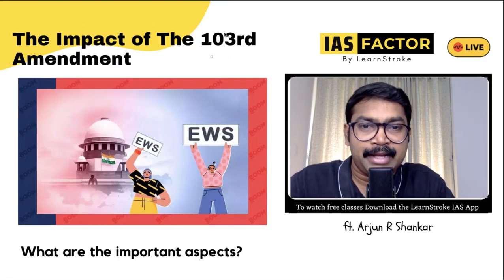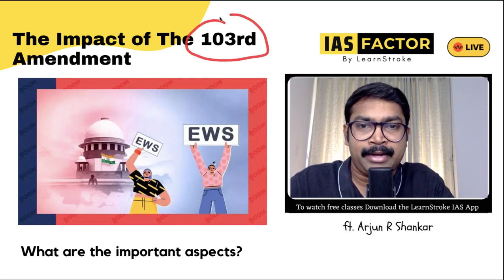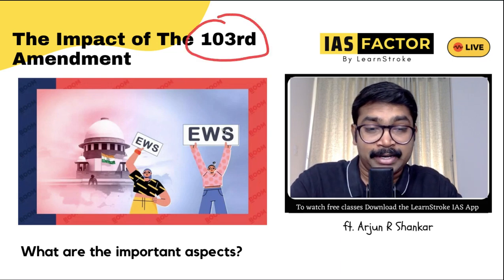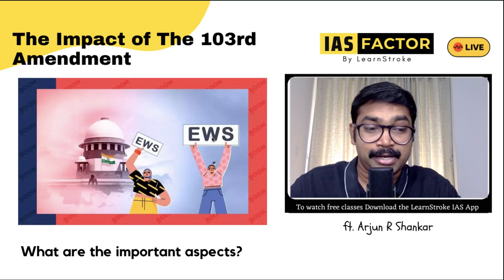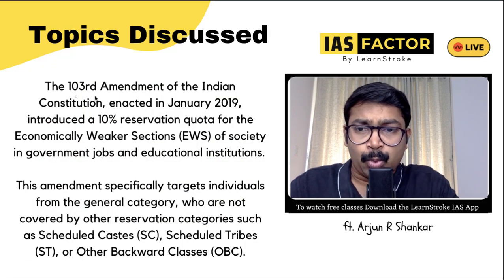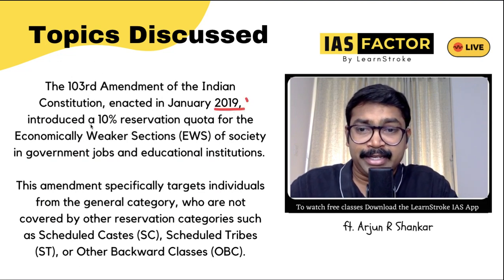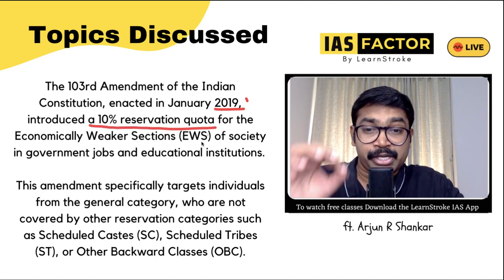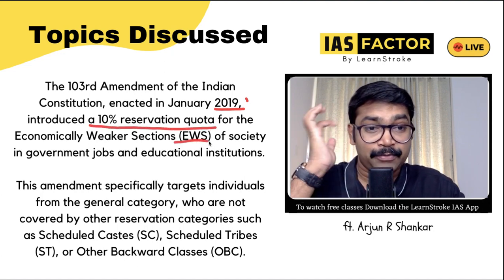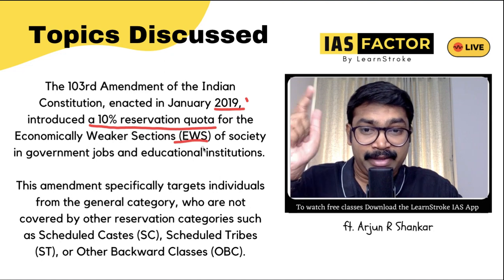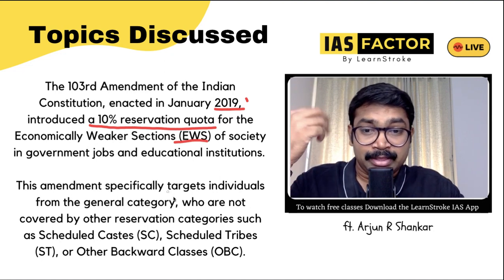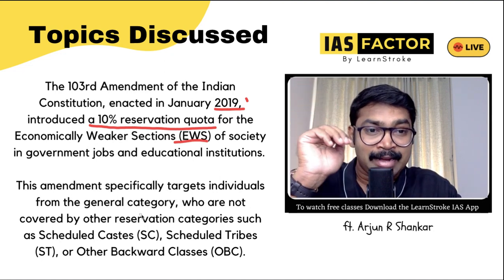And next is regarding the 103rd amendment. Why is this in the news? It definitely talks about reservation. You must have heard about the EWS quota. So the 103rd amendment of the Indian Constitution, enacted in 2019, point number one, introduced a 10% reservation quota for the EWS category of society, the economically weaker sections, and this targets individuals from the general category.